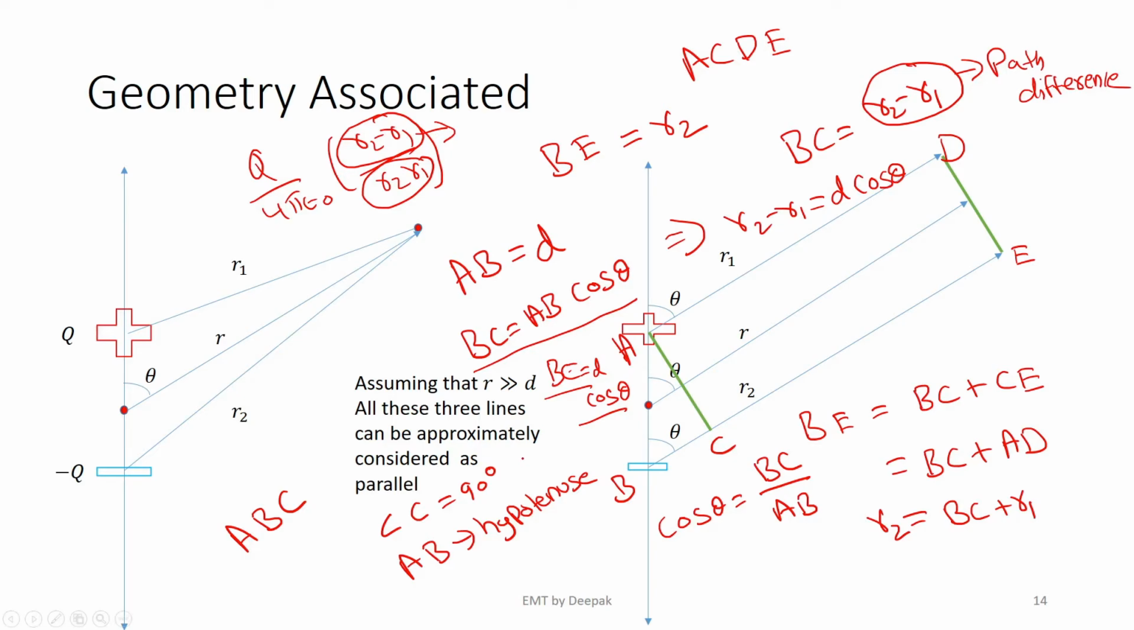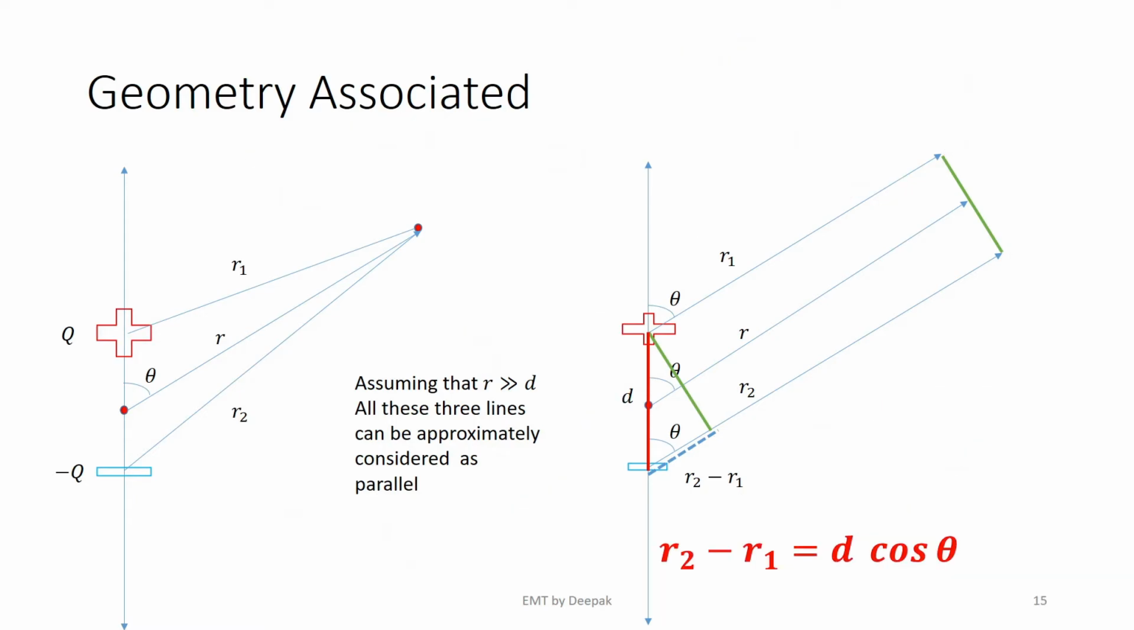Very, very straightforward. R2 minus R1 equals D cos theta, from the right angle triangle ABC and from the rectangle ACDE. Right? So if you don't understand, please go back and look at the video again. So R2 minus R1 is equal to D cos theta. I have reduced the numerator term to something which I know.